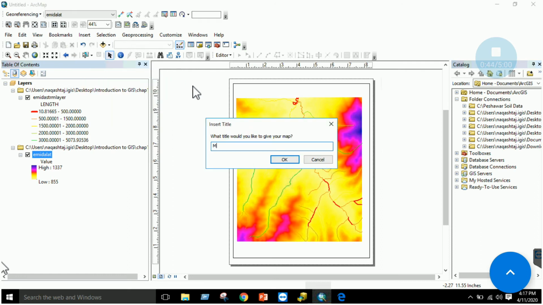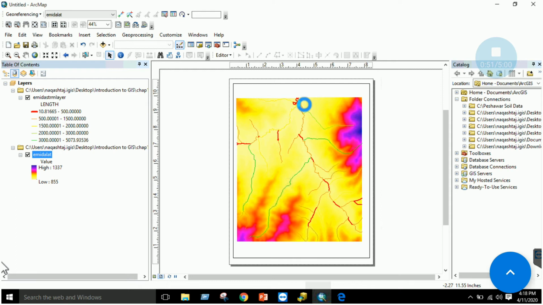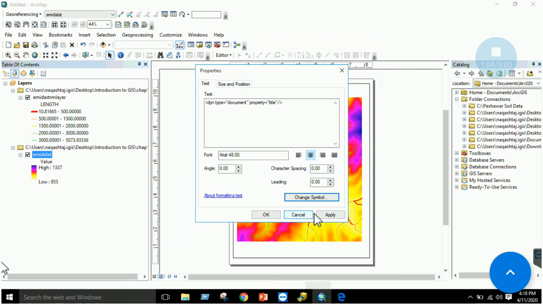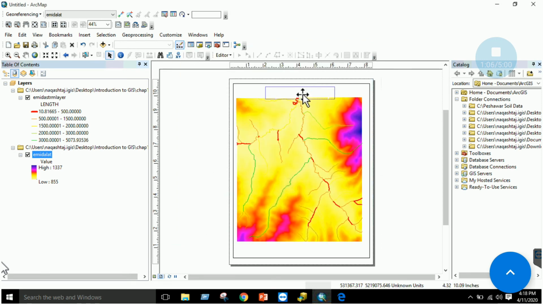Similarly, you can insert your title. Let's say my first map. So I have inserted this title, my first map. I will adjust this and increase the symbol size, 48 bold. Okay. So this is my first map which I created in ArcMap, right?